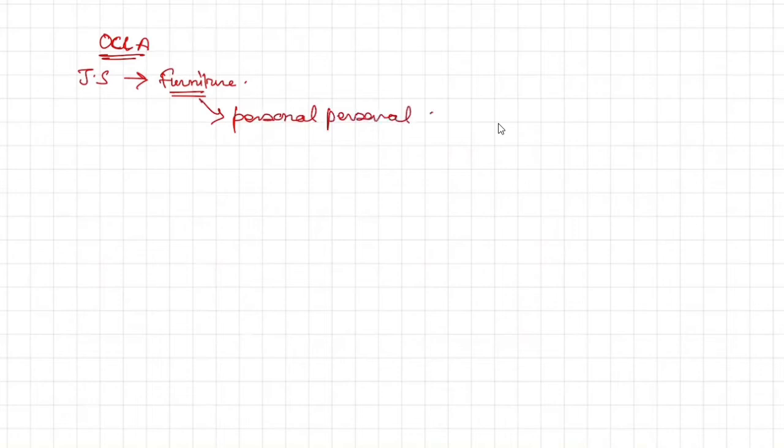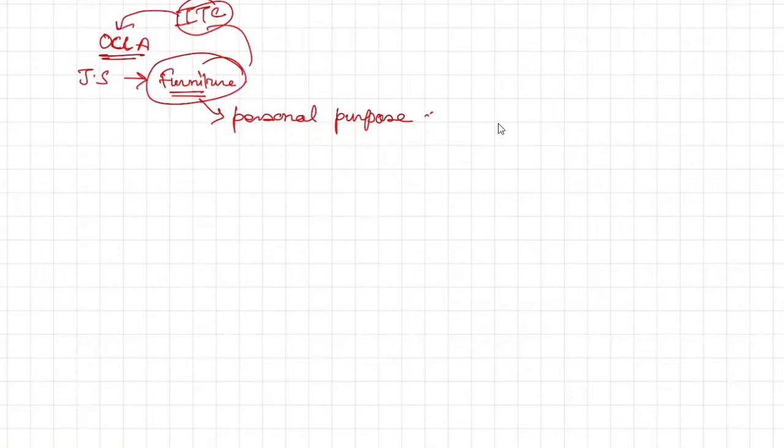Don't you think it is taxable? Yes, it will be taxable. Why? Because Jairam sir must have taken ITC of it. If not Jairam sir, then I would have definitely taken ITC. Correct. So ITC has been taken by OCL, but he is using it for personal purpose, so it is taxable. Correct. Now let's take an example.